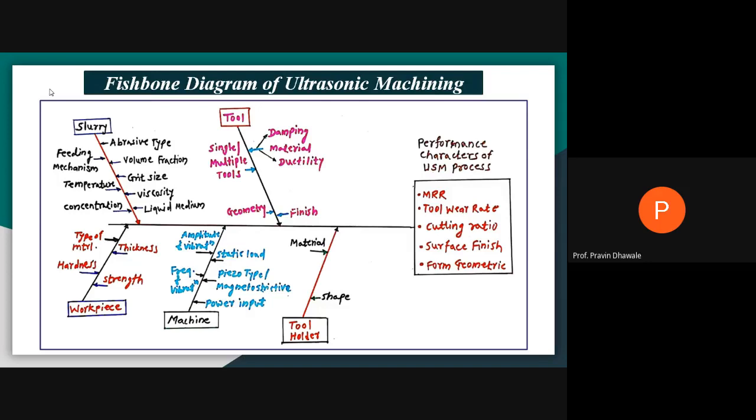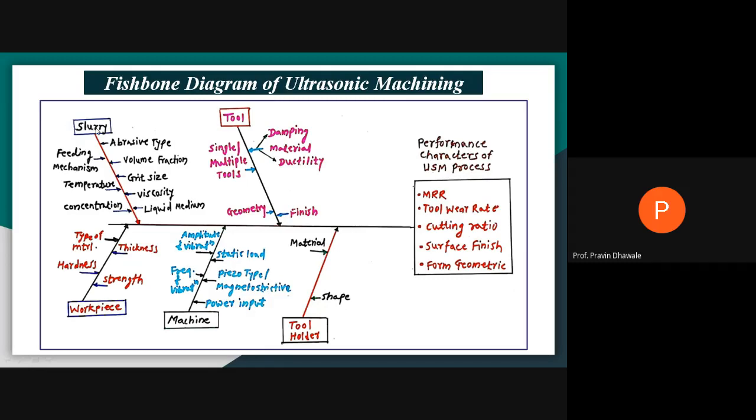Now this is called the cause and effect or fishbone diagram of ultrasonic machining. It means there are some input parameters that have an effect on output parameters. Output parameters are the performance characteristics of ultrasonic machining. Which are those? Material removal rate, MRR, tool wear rate, cutting ratio, surface finish, and form geometry. Form geometry is related to the tool because we are using a form shape tool. And what are the input parameters?